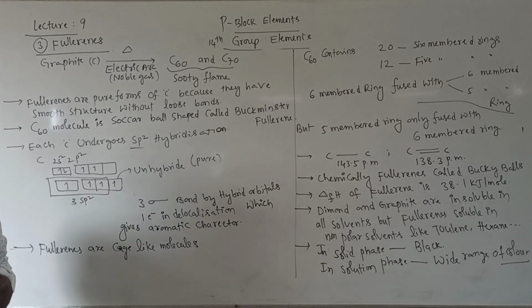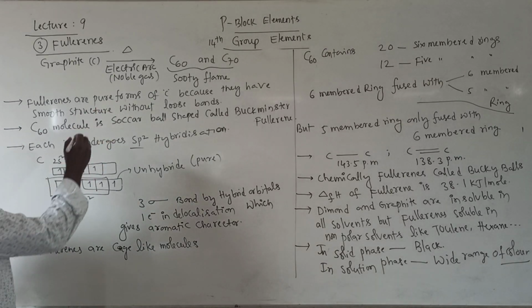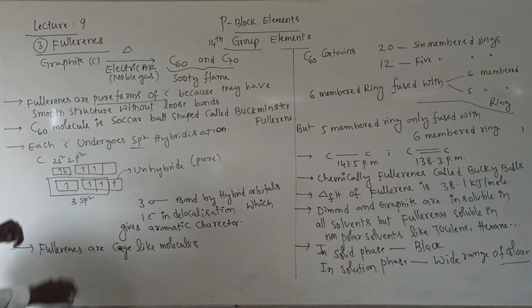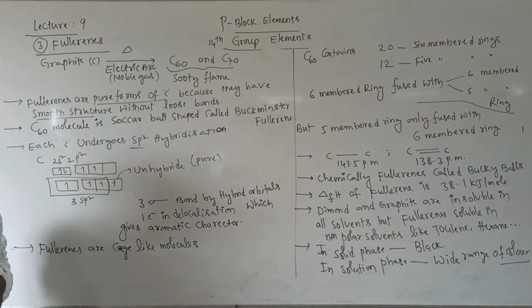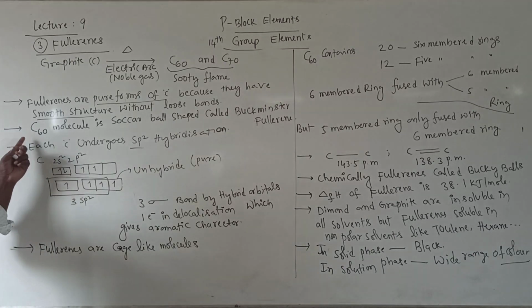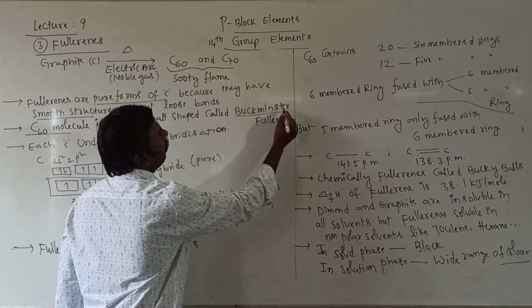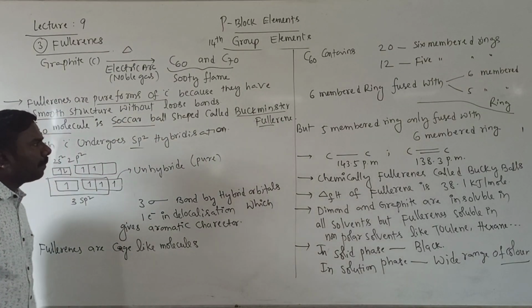Fullerenes are pure forms of which one? Carbon. The purest form of carbon is fullerene, because they have a smooth structure without any loose bonds. The C60 molecule has a soccer ball structure, named Buckminsterfullerene.